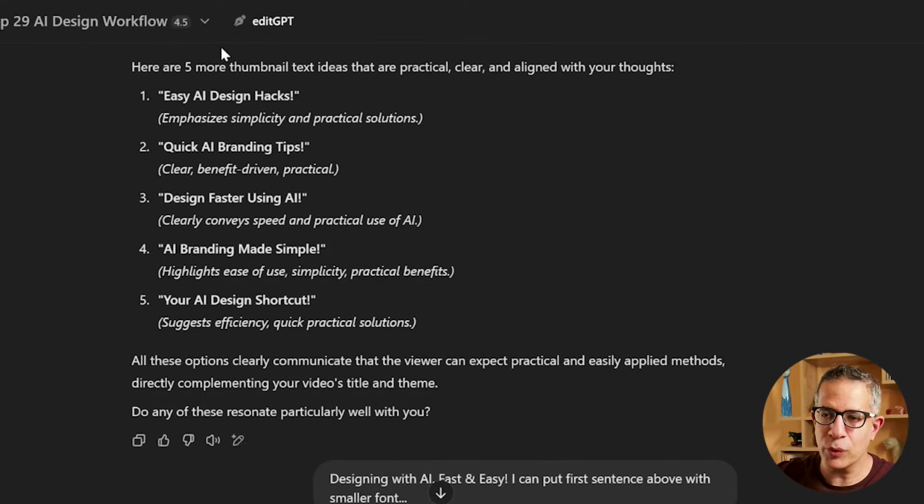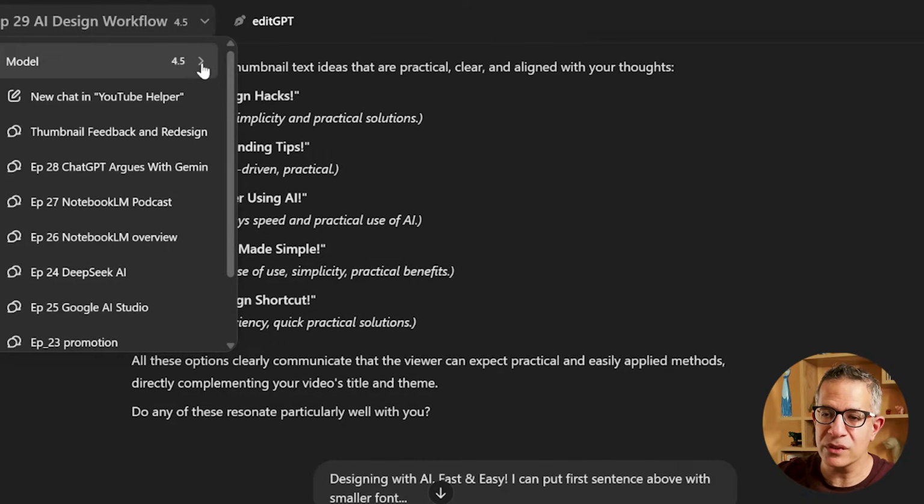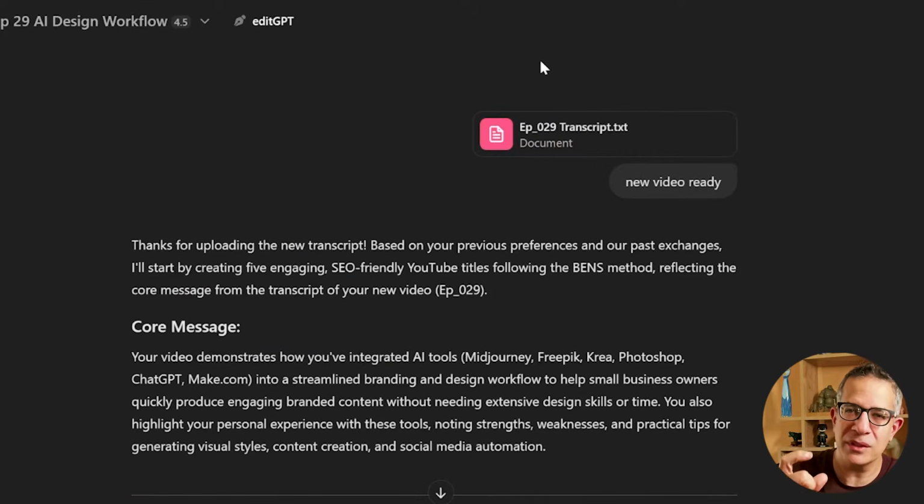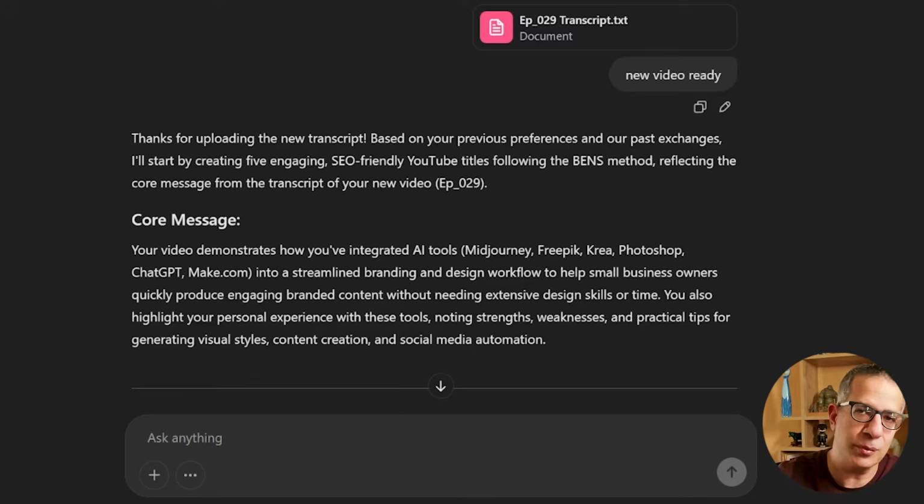This is using the 4.0 actual model. Right now it's set on 4.5 and I don't know why. With 4.5 you get a limited amount, so if you want a lot of back and forth, a lot of feedback from ChatGPT, you'll run out quite quickly, and then you'll have to wait a while to come back to the 4.5 model, which is a very good model. I think the 4.0 model is good enough for your needs, but with ChatGPT, of course, you need to be a subscribed user to be able to use projects.